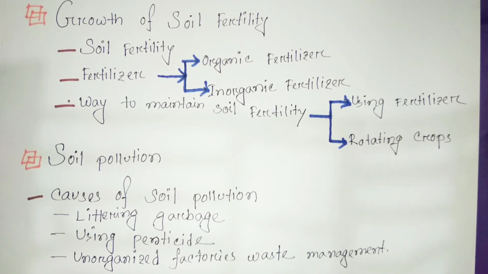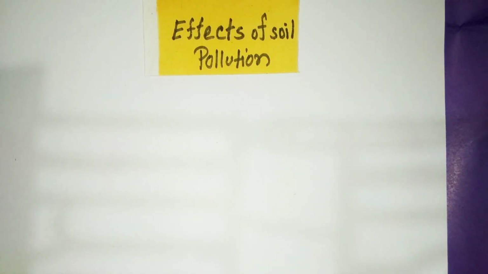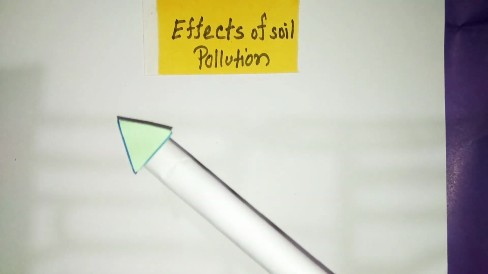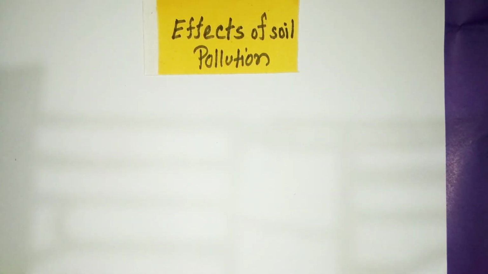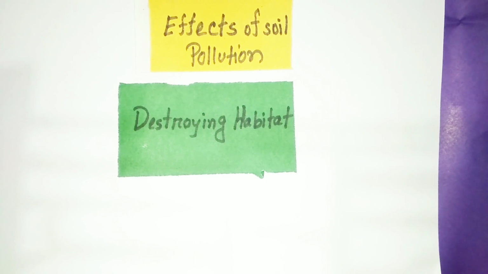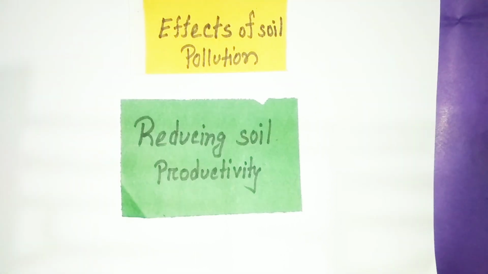Now we're going to learn about the effects of soil pollution. So the first effect is destroying habitat. Soil pollution damages living things and their habitat. Then reducing soil productivity.